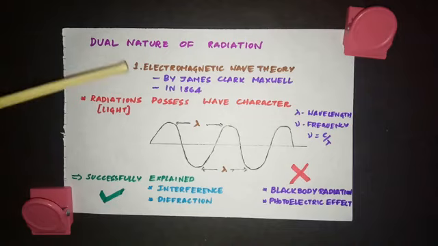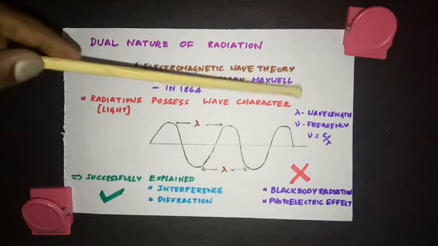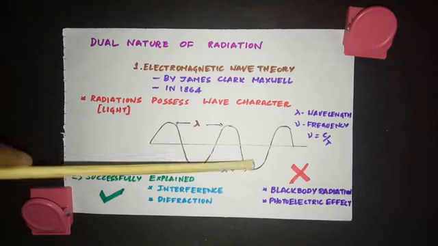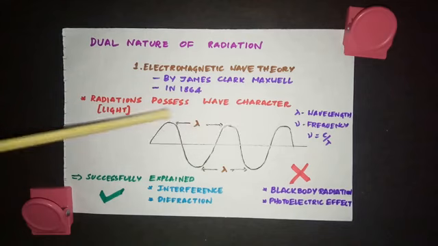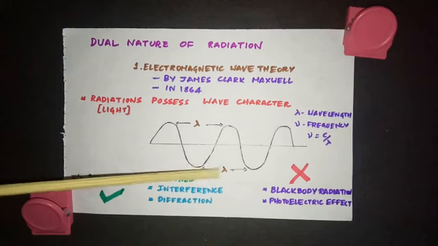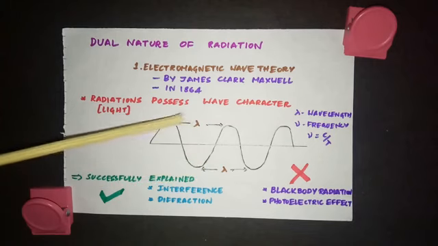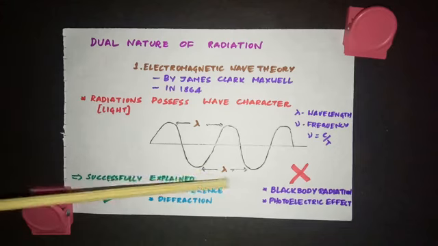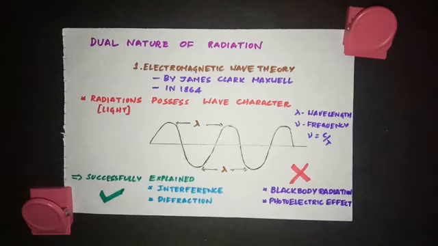Since electromagnetic wave theory says radiations possess wave character, and these waves have certain characteristics, we can define certain terms for wave. The first term is wavelength. See, this is a wave. The distance between these two, what do we call these peaks? We call them as crest and this as trough. So the distance between two crests is called as a wavelength and it is represented as lambda. Same way, the distance between two troughs is also called as wavelength, and again it is represented as lambda.